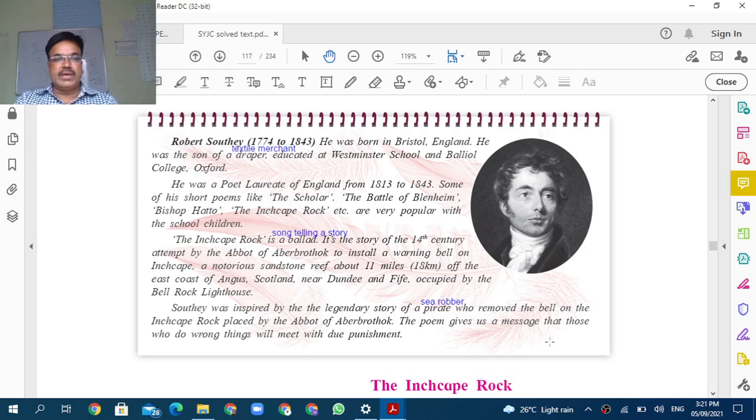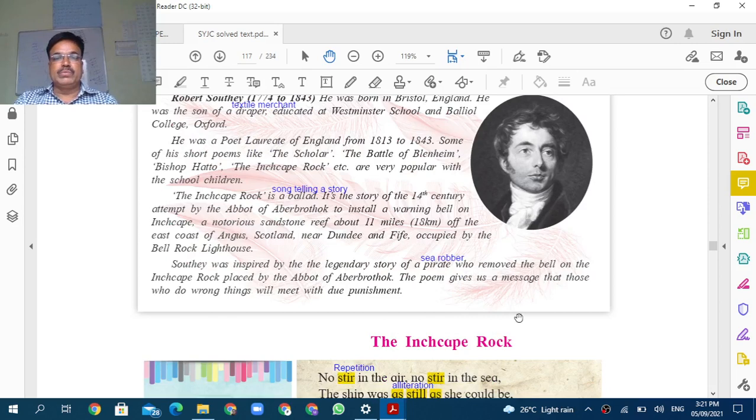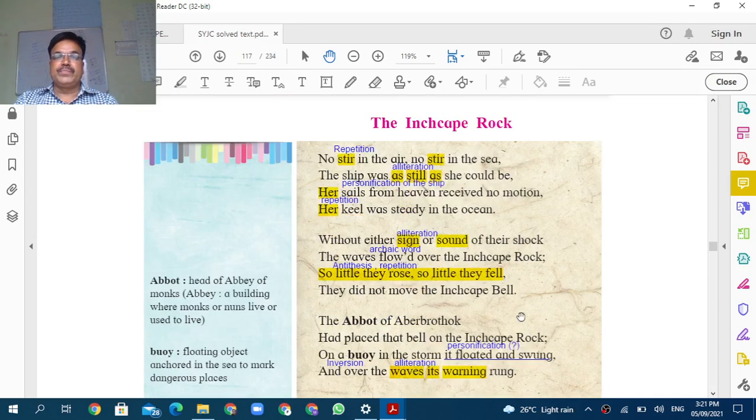The poem gives us message that those who do wrong things will meet the due punishment. And so in this way, the poet gives us information about this story. That is, as you sow, so shall you reap. असं म्हटलं जातं. काय, जसं पेराल तसं उगवेल. At the same time, crime gets its own punishment. जर तुम्ही गुन्हा कराल तर तुम्हाला ती शिक्षा मिळणार. जसं पेराल तसंच उगवणार आहे.